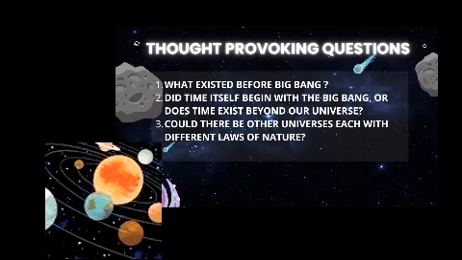Like next question, did time itself begin with the Big Bang or does time exist beyond our universe? So this is also a question which previously I said something about. Now I don't know if that is actually right or wrong, but it's something, okay, good enough. Now next is, could there be other universes each with different laws of nature? Now this is a more interesting question.